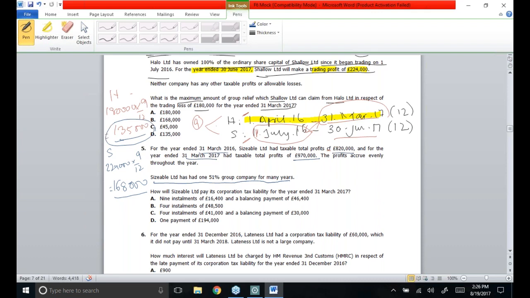One thing which we have to keep in mind is that when the company has to pay the taxes will be dependent upon its size. Whether the company is going to be a small or medium-sized company, or the company is said to be a large-sized company. So you could see that the question is all about the year ended 31st March 2017. A company is said to be a large-sized company if it had also been a large-sized company in the previous period.